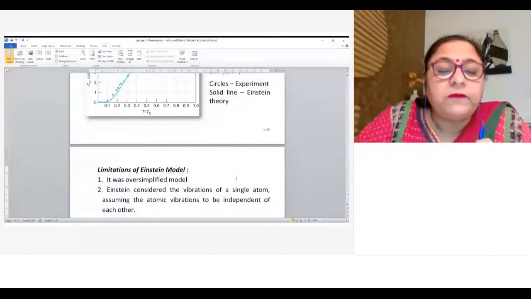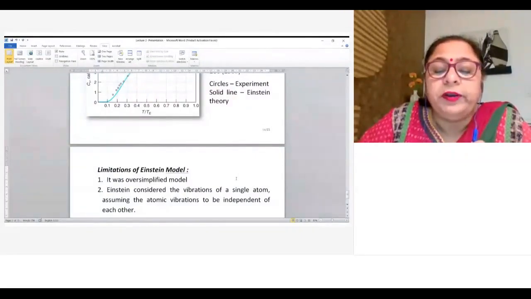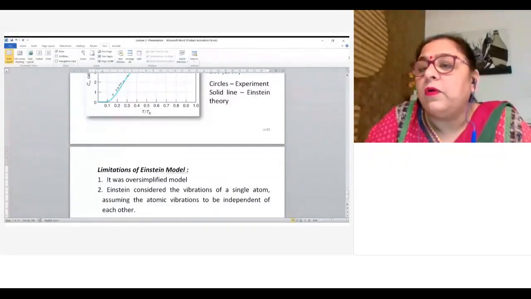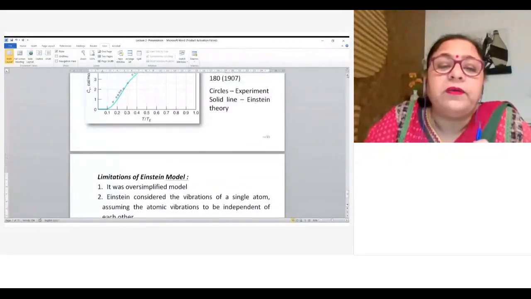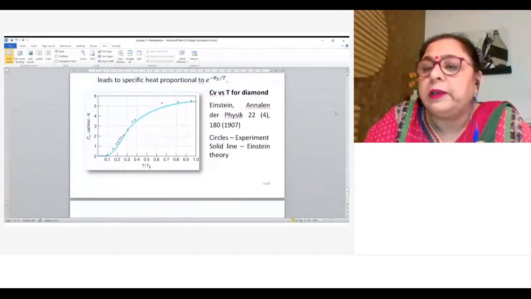First, it is an oversimplified model. Each atom is assumed to be an independent harmonic oscillator. Einstein considered the vibration of a single atom, assuming atomic vibrations to be independent of each other. Still, he was able to somehow explain the temperature variation of heat capacity, although he was not able to explain the T cube heat capacity.